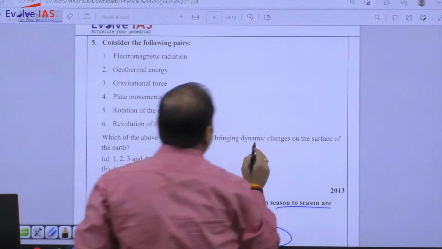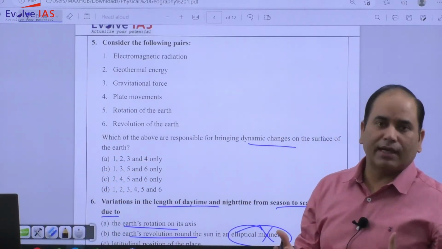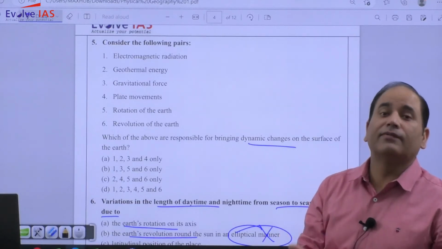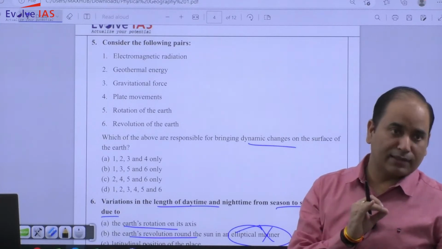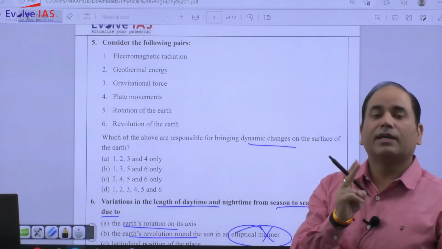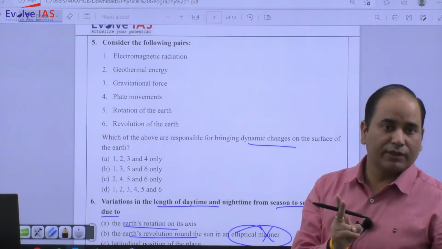What is the meaning of dynamic changes? Dynamic changes, as the name itself suggests, are those capable of bringing some change on earth. Now as far as earth is concerned, over the earth we have primarily two forces that are responsible for bringing change. कौन कौन से force हैं?